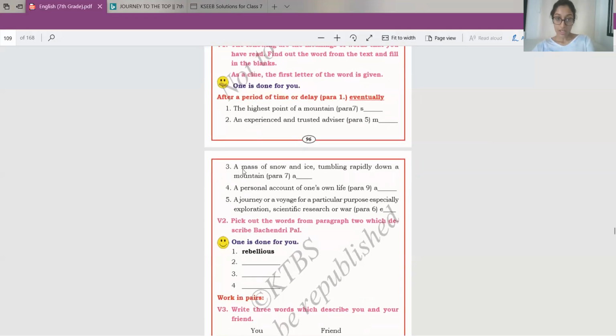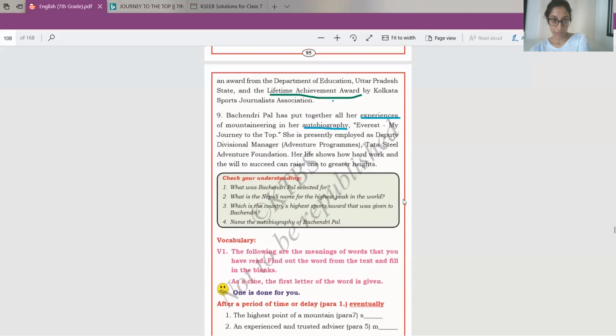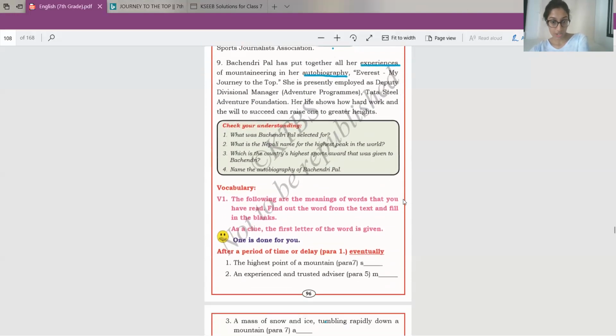Next, a mass of snow and ice tumbling rapidly down a mountain. I have explained this to you when we were reading the lesson. I hope you remember. So now what does that mean? A mass of snow and ice tumbling rapidly down a mountain is in para 7. Let's go back to para 7. And it starts with which letter?